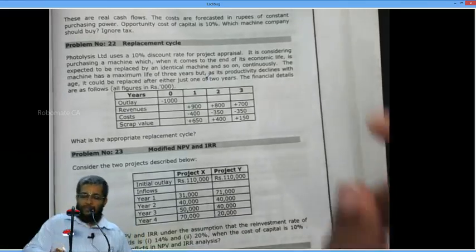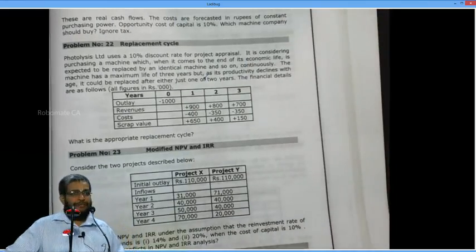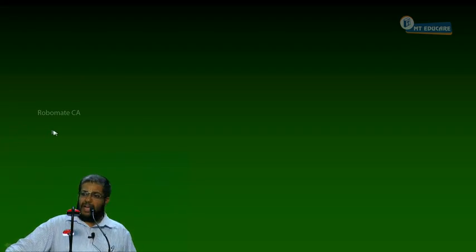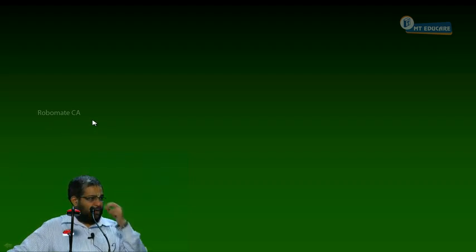Now, first let us calculate NPV and IRR for this particular project. NPV will be calculated elaborately. I'll put the IRR, you can go home and test it. IRR should be calculated using the guess rate.